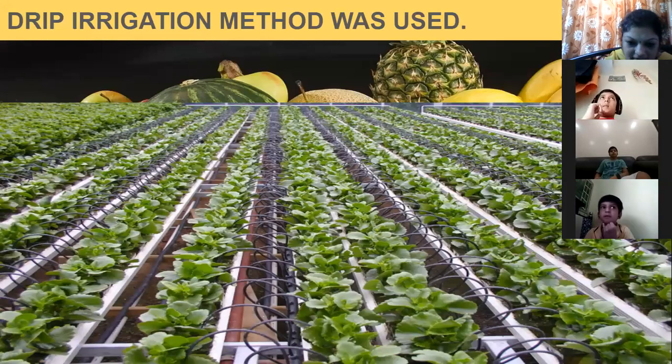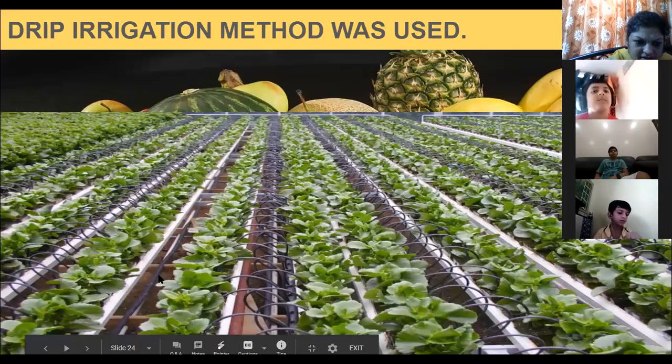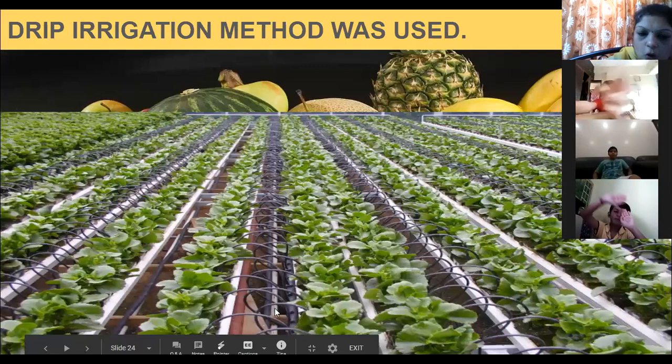Drop by drop. Similarly, here also you can see on the screen, there are pipes. See these black pipes running through, white pipes running through, and you can see these small coils. These pipes are having holes.